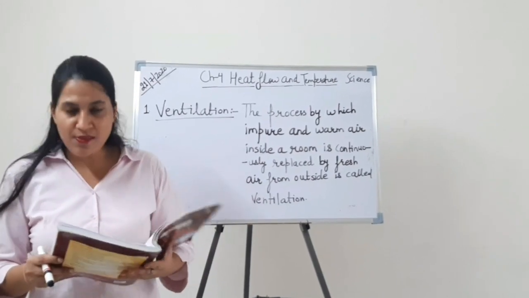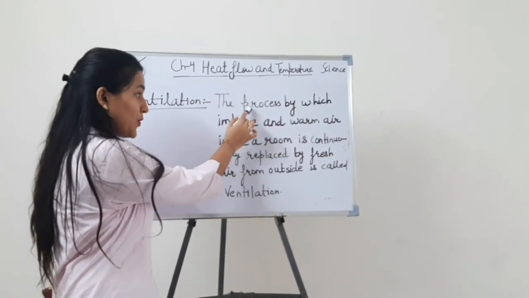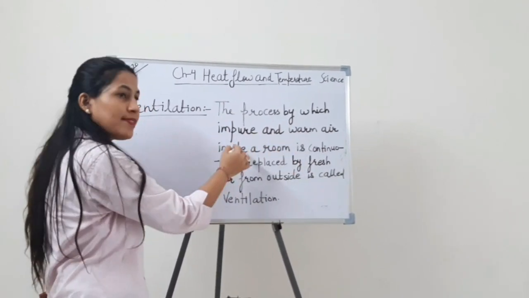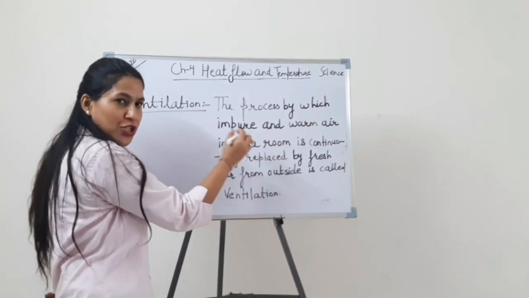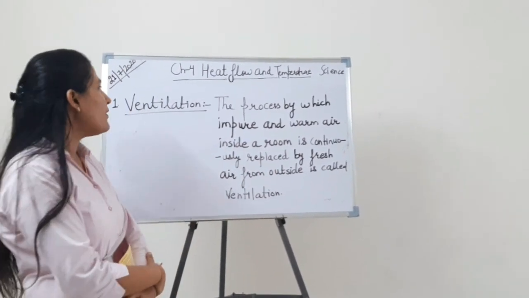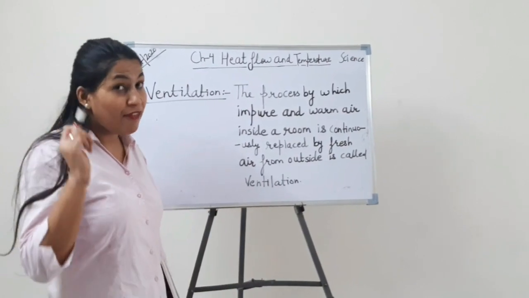Now students, we will learn about ventilation. The process by which impure and warm air inside the room is continuously replaced by fresh air from outside is called ventilation. You know that for ventilation we need windows, doors, etc. Why?